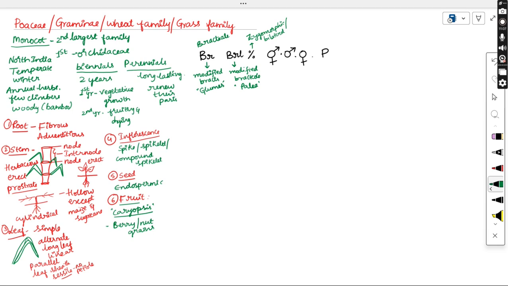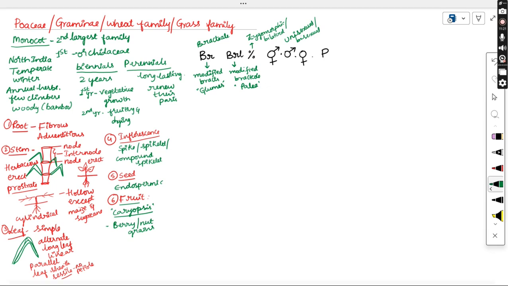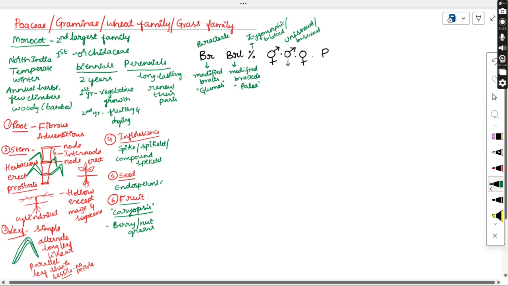Coming to the reproductive parts, it may be unisexual or bisexual. If it is bisexual, we represent with both the symbols. If it is unisexual, either only male parts or only female parts are present. If only male parts are present, we call it staminate.